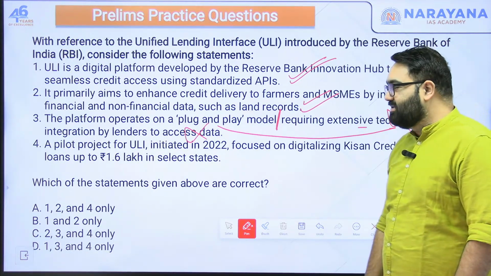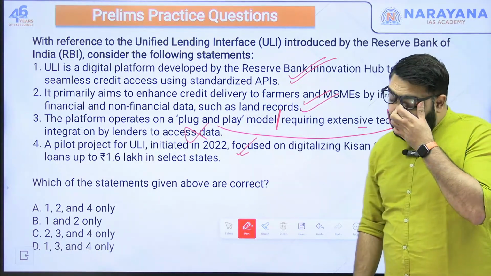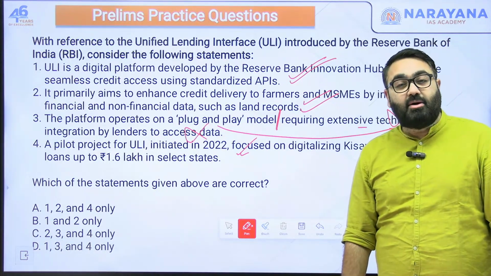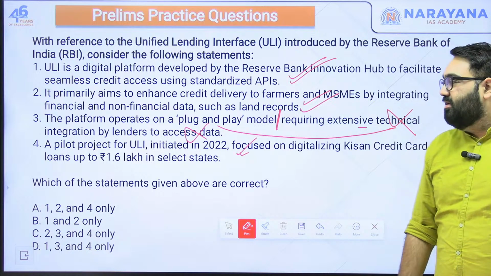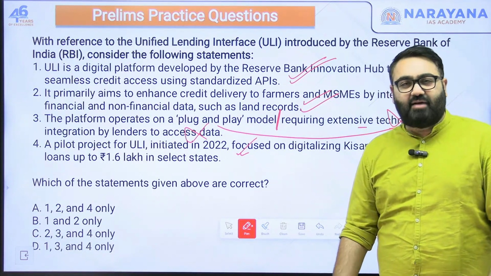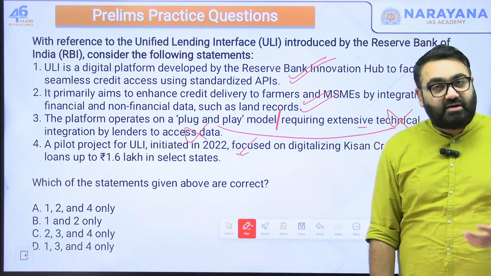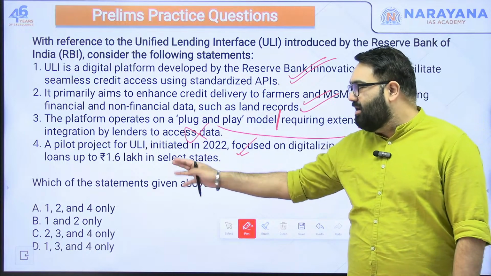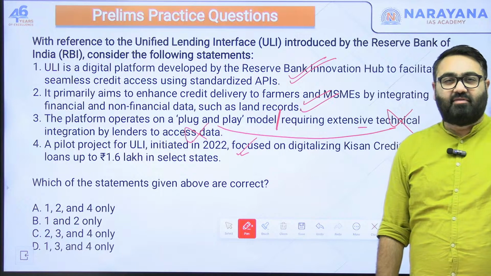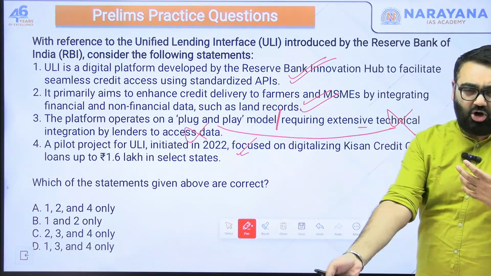A pilot project for ULI initiated in 2022 focused on digitalizing Kisan credit card loans up to 1.6 lakh rupees in select states. That is correct. The RBI, as I said, had been running a pilot project to see if this is successful and they were able to get improved results, wherein Kisan credit card loans that the farmers take. So Kisan credit card, for example, earlier had a 2 lakh limit, now has a 5 lakh limit. So Kisan credit card loans up to 1.6 lakh were given under this platform only, all online without the need to have any physical data or physical documentation transferred.